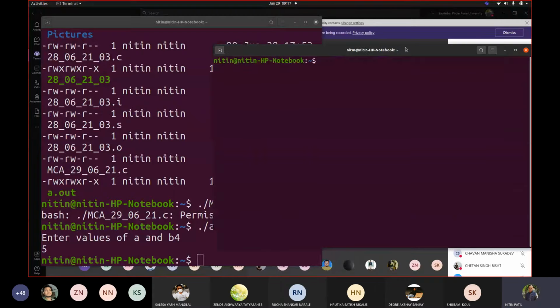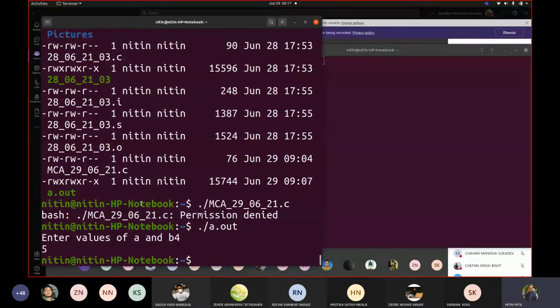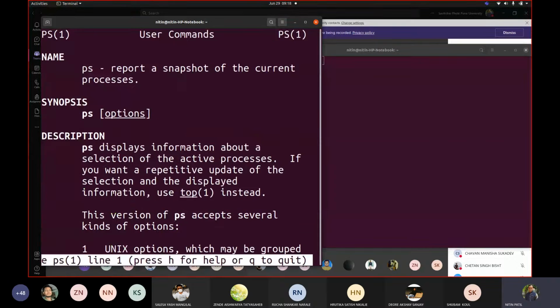I want you to make sure. How exactly can I see, like on Windows, I showed you, you press Control Alt Delete to get information about all processes running. If I want to see the same thing through text mode, you write a command called ps. You check the syntax of ps like this, man ps. It says whenever you fire the ps command, it goes into memory, finds out which processes are running, and displays information about them.